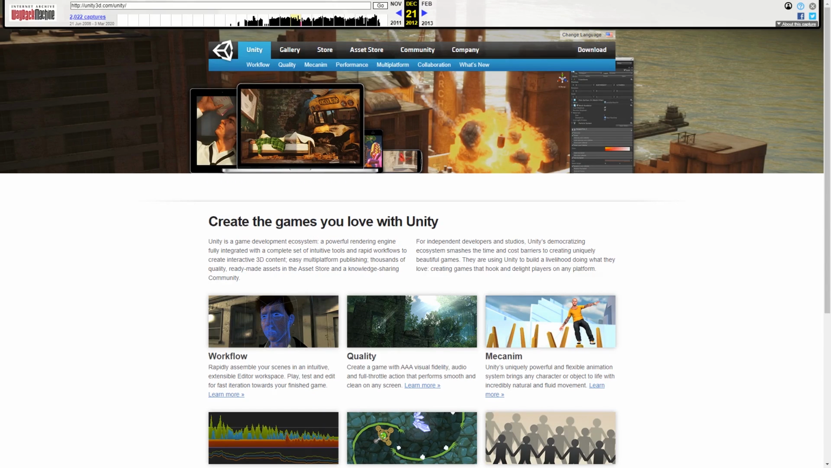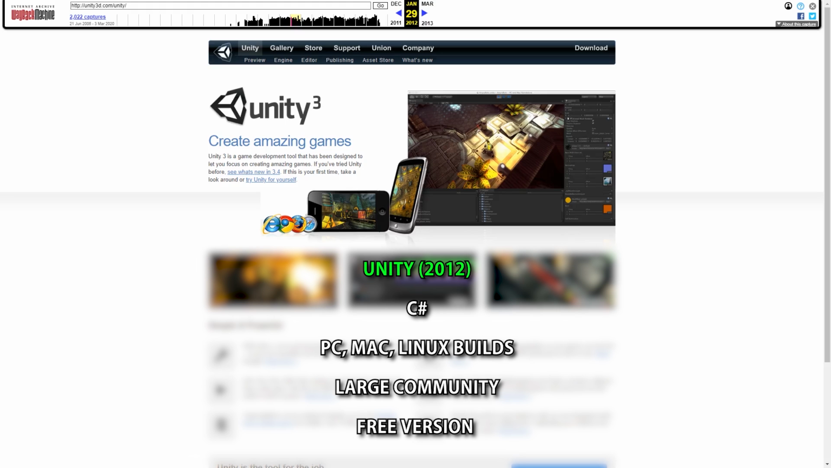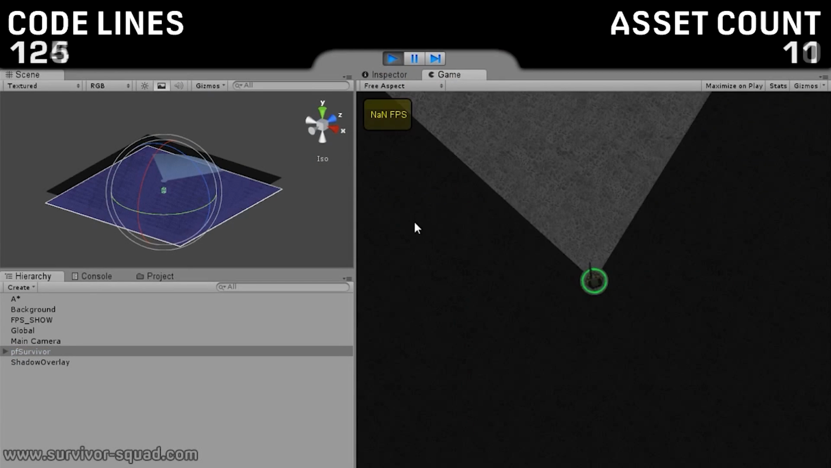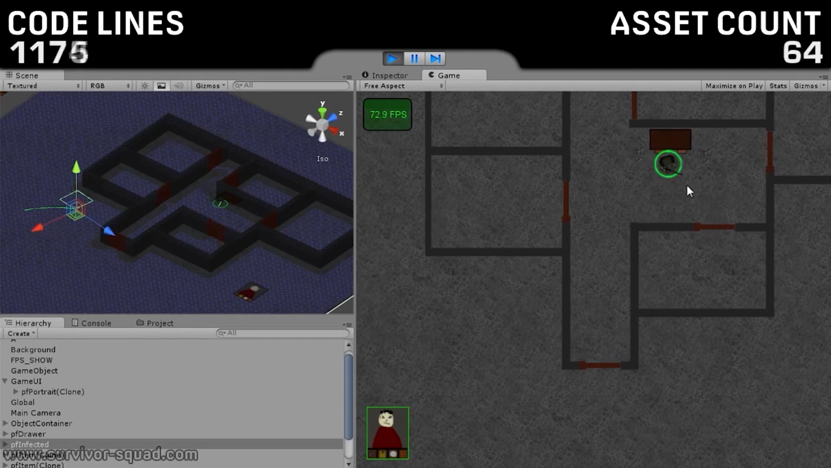Flash could technically do it, but it wasn't really ideal. So during my research, that's when I found out about Unity. It ran on C#, which I had used for a bit and was very similar to ActionScript 3. It was capable of making builds for PC, Mac, and Linux. It was used by a large community, and it had a free version. So with all of that, it instantly became my choice. I downloaded Unity, started playing around with it, and found it very capable and pretty easy to use.